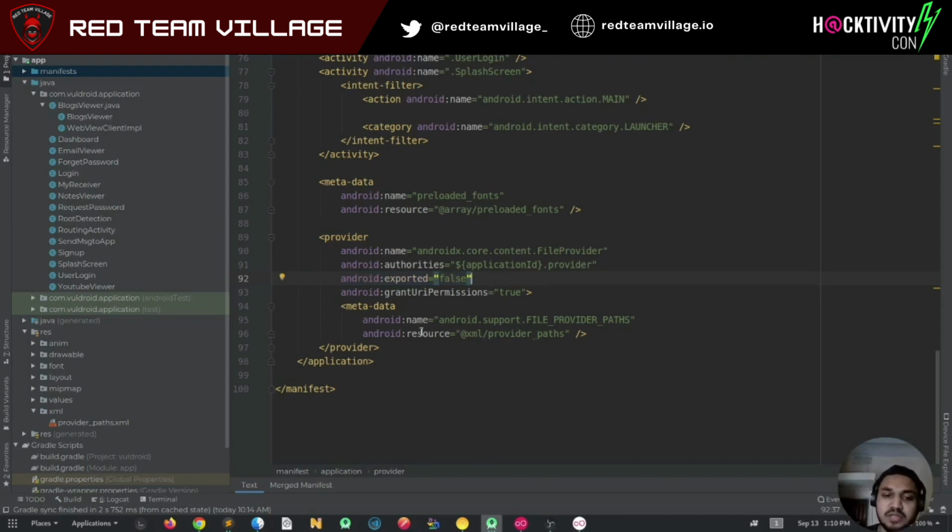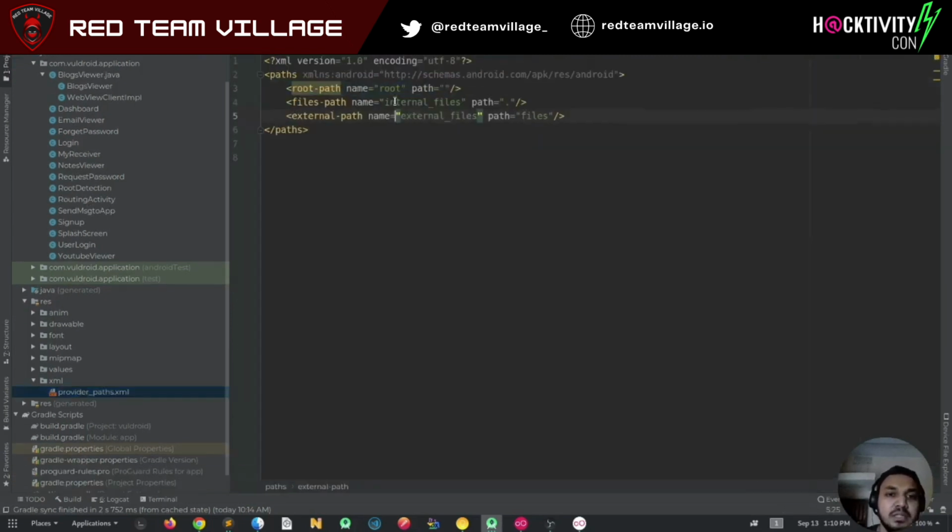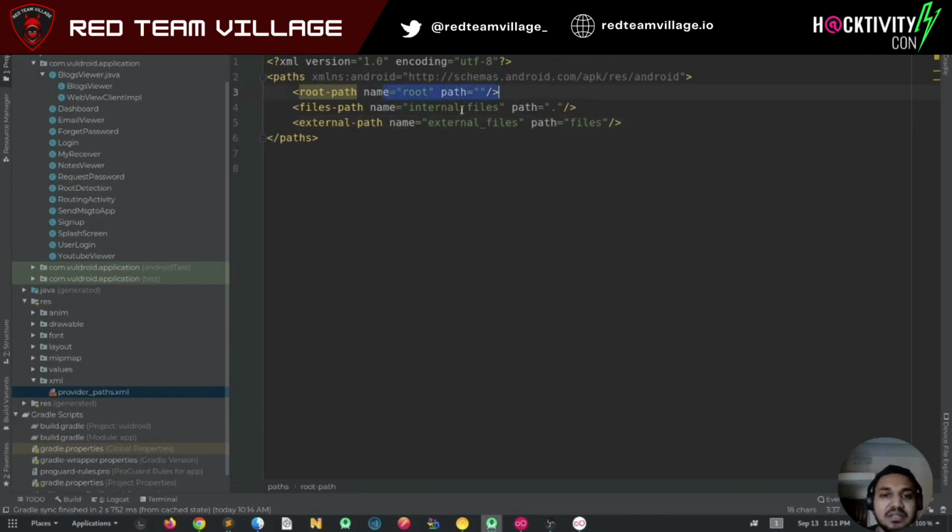This attack vector seems small, but because we have a routing activity which accepts any intent, we can actually exploit this. Also, a small vulnerable thing we have set in the provider path is root access, so there is full access to the data package directory.